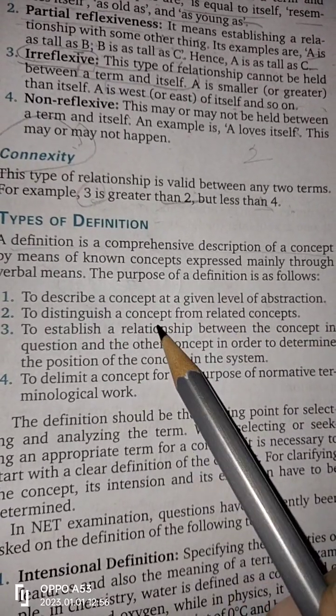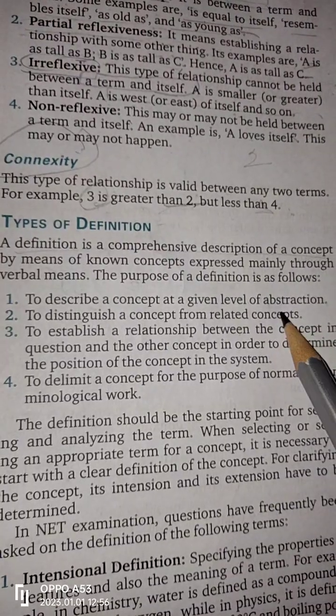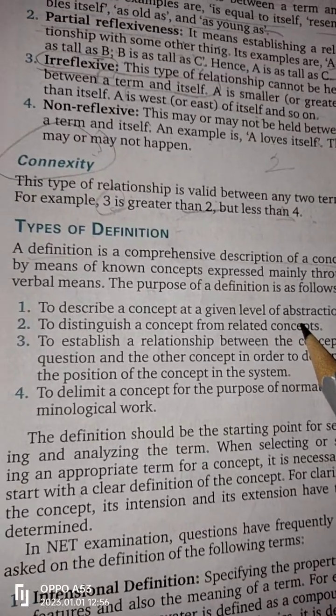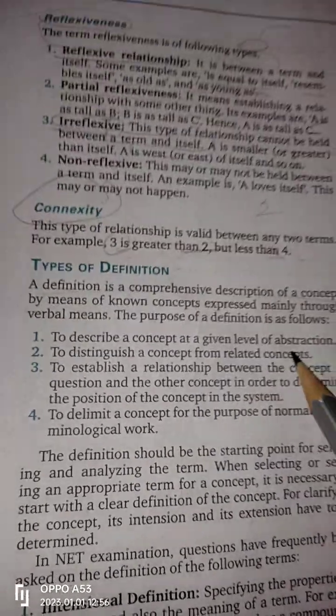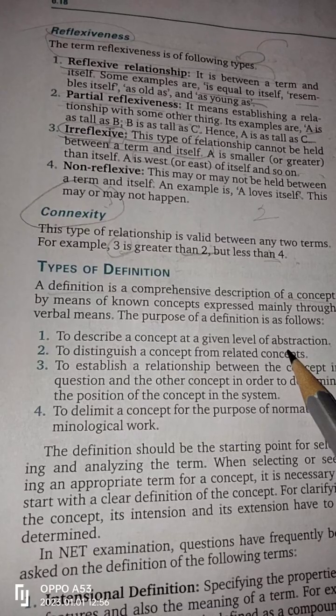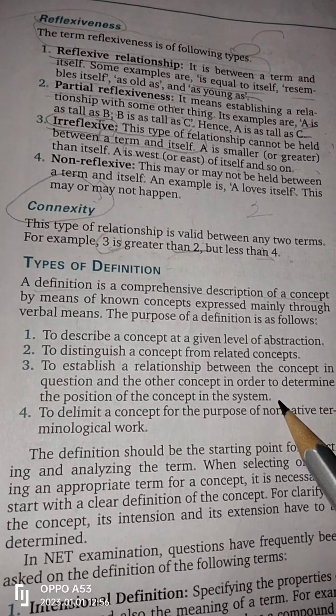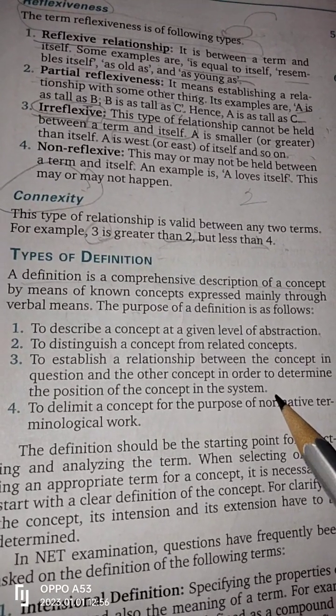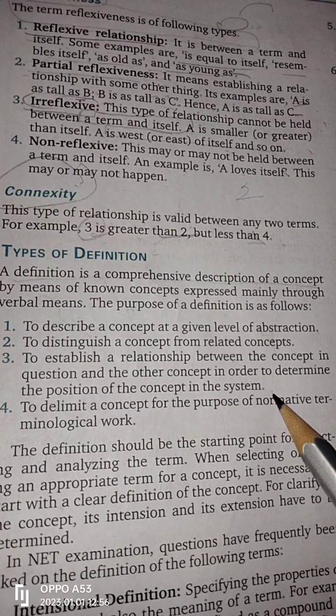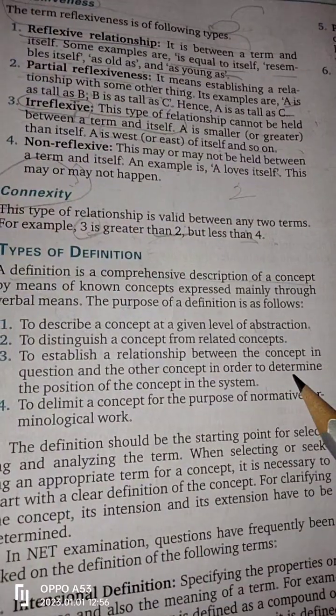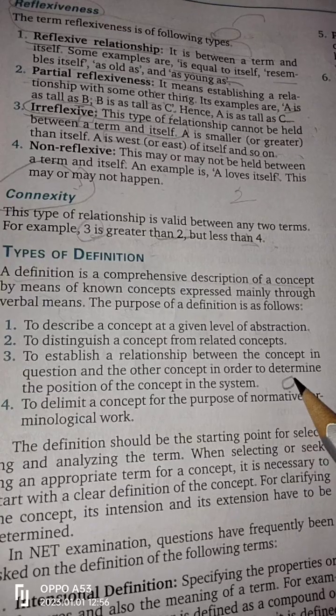To distinguish a concept from a related concept: if we want to distinguish any concept from another concept, we will use the definition to describe this, and it establishes a relationship between the concept in question and other concepts in order to determine the position of the concept in the system. It describes the concept's position in the system.